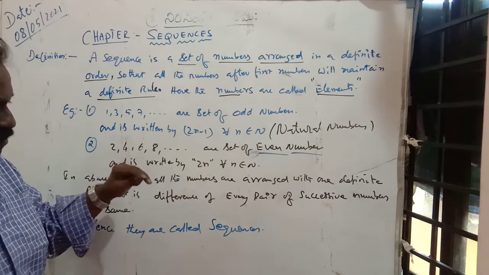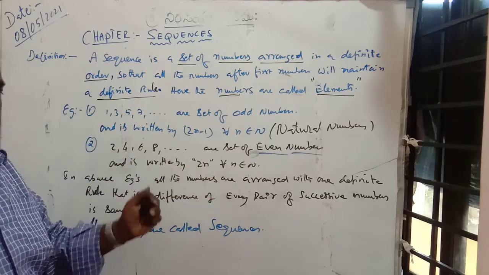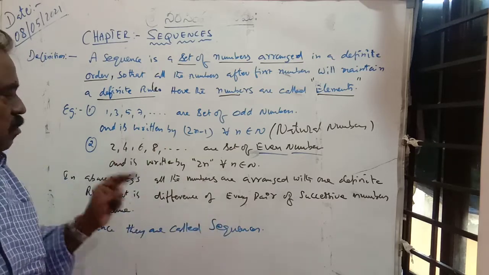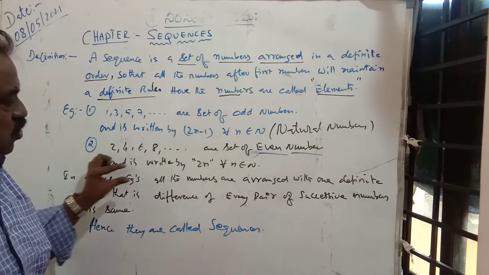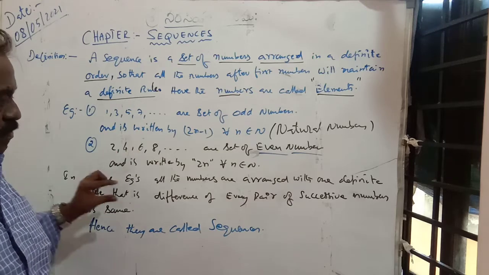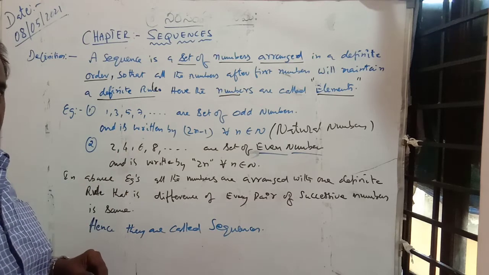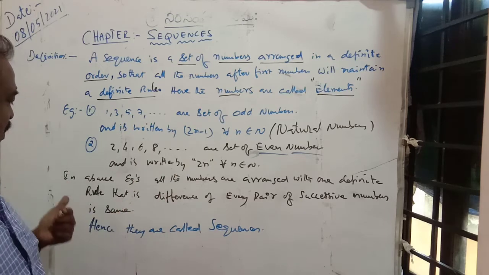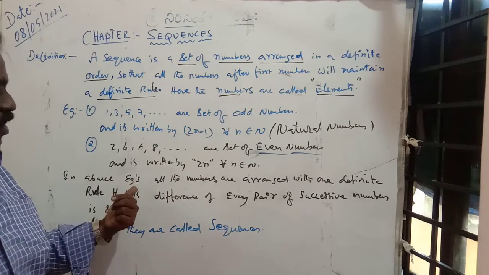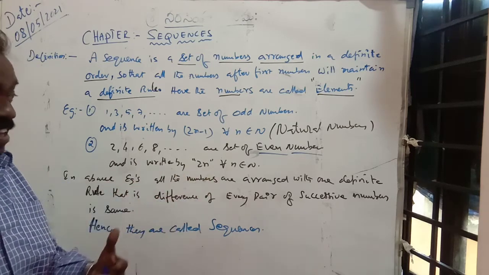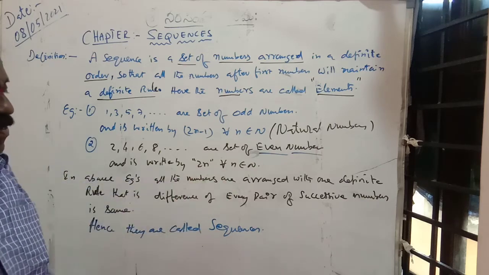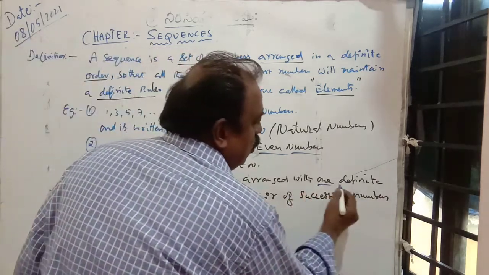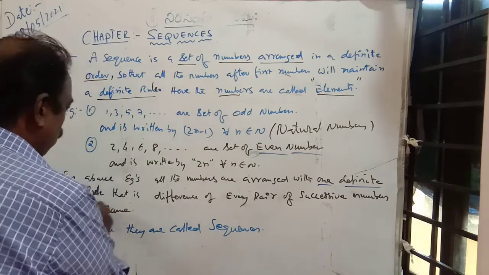To get successive numbers, we have to follow a fixed rule. A definite rule is there in order to arrange those numbers. In the above sequences, you see all the numbers are arranged with one definite rule.